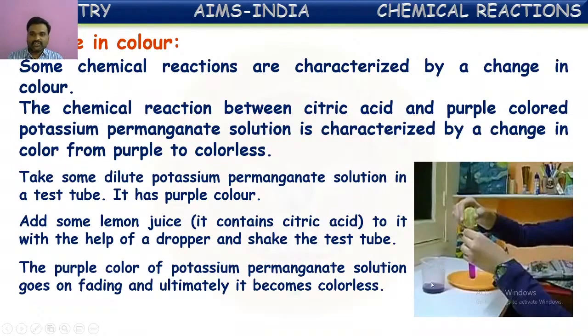Here you can see in the picture a clear potassium permanganate solution in purple color. If you take a certain quantity of this dilute permanganate solution into a test tube and add this citric acid solution, these two will react and new substances are formed. Hence, the purple color of potassium permanganate will be diminished. Finally, the solution becomes colorless. These types of chemical reactions are identified by the color change.